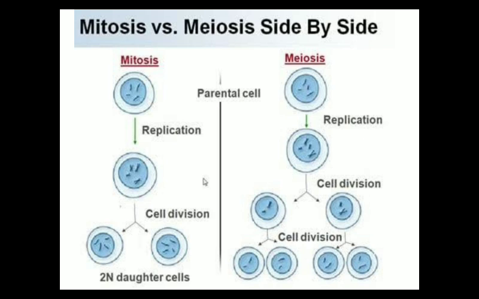So finally, from one parent mother cell only two daughter cells are formed in mitosis. But in meiosis, from one single parent mother cell, ultimately four daughter cells are produced. So this is an important difference.